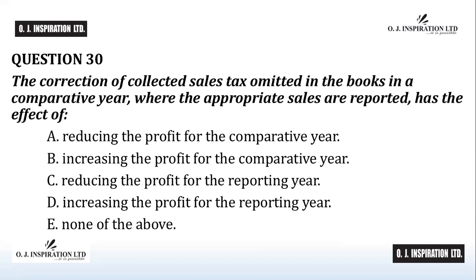Sales tax is neither an income nor an expense to an entity because it is a tax charge on sales collected from buyers, clients, or customers on behalf of the tax authority. The correction of the collected sales tax omitted in this case increases the cash and cash equivalents and other payables proportionately. Statement of profit or loss for none of the years is affected. E is the answer to question number 30.